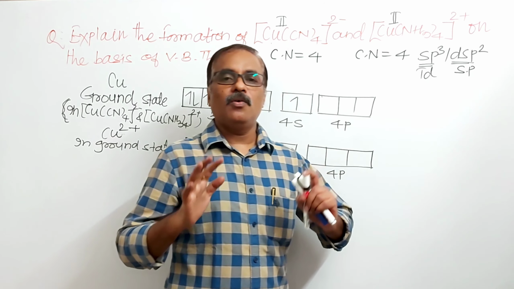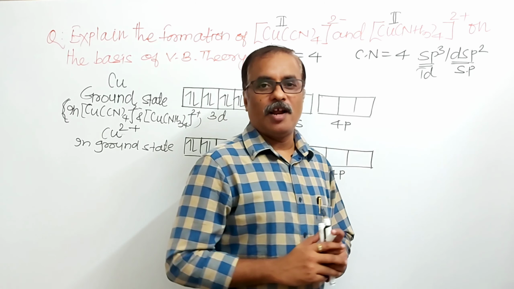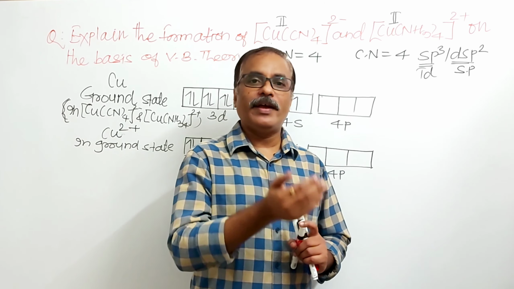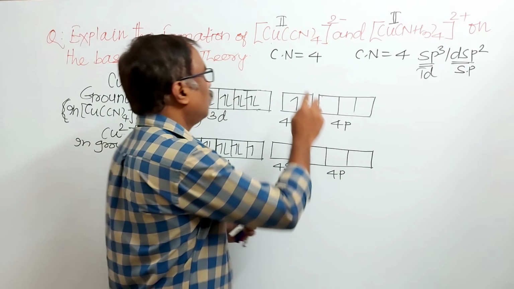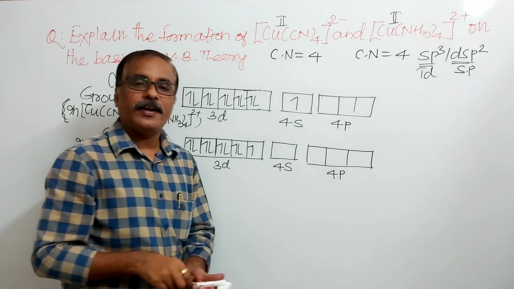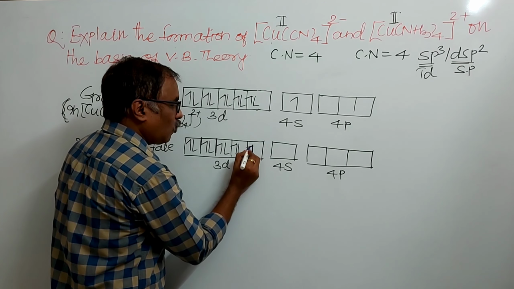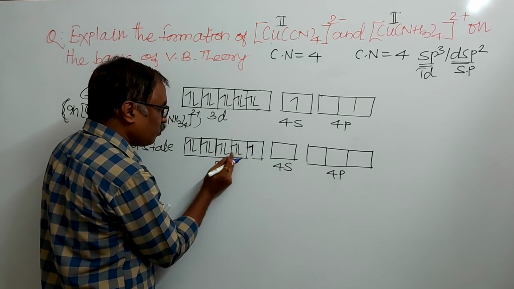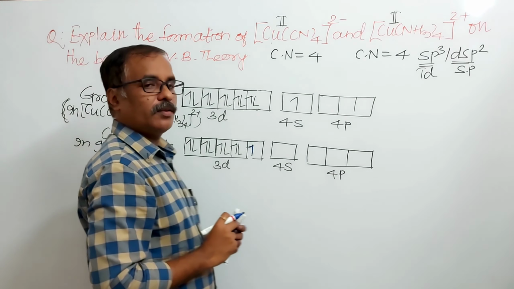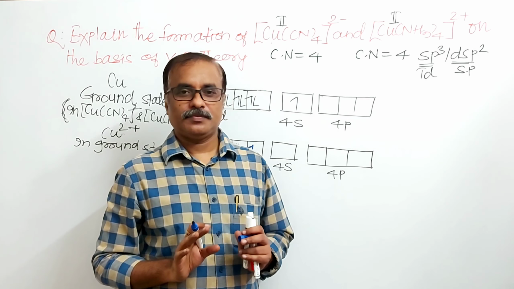What is step number 2? Excited state electronic configuration. And remember, when there is an attack of strong ligands, there is an inner pairing of electrons. CN minus is a strong ligand, as well as ammonia is also a strong ligand. So, since only one unpaired electron is present and there is no space for inner pairing of electrons in 3d, this electron remains as it is.